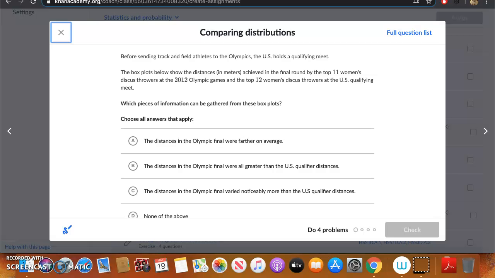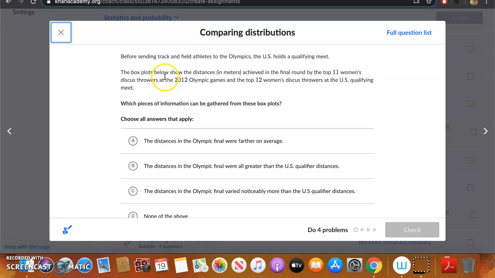Hi everyone. Today we're going to be looking at a couple of problem sets that deal with, again, distributions. And the first one we're going to look at today is comparing distributions. The problem is, before sending track and field athletes to the Olympics, the U.S. holds a qualifying meet.